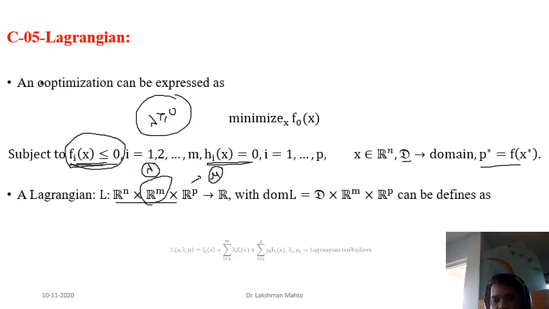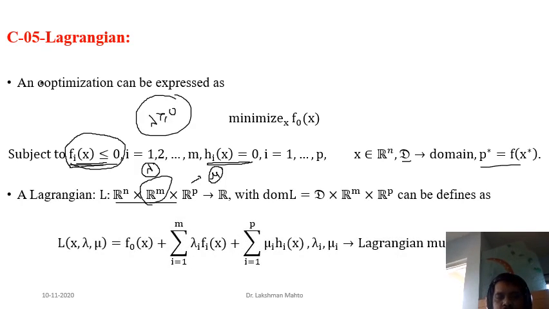So we are defining the Lagrangian as a weighted sum of the objective function plus inequality constraints plus equality constraints. Here lambda i and mu i are all Lagrange multipliers. Lambda i is associated with the inequality constraints, and mu i is associated with the equality constraints.